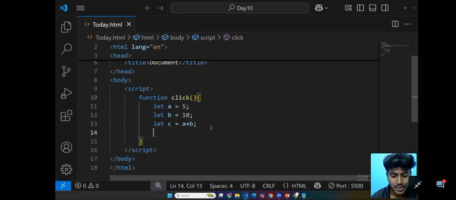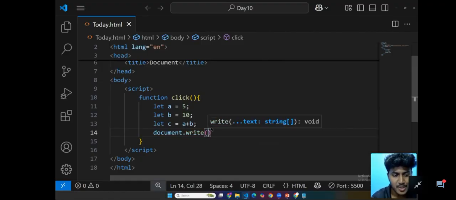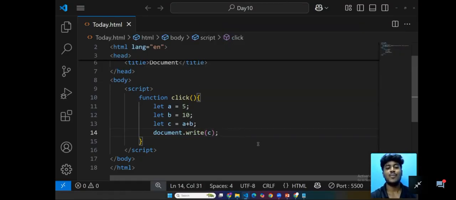Then document dot write, the value is going to be c.